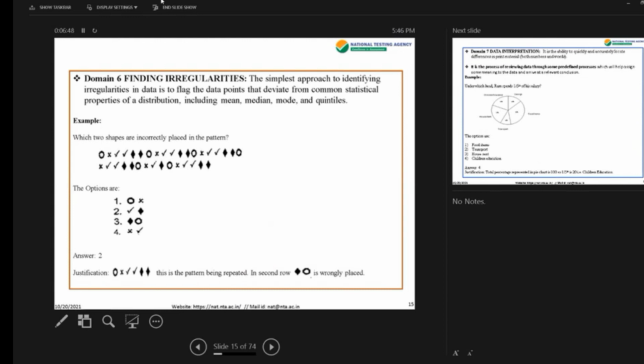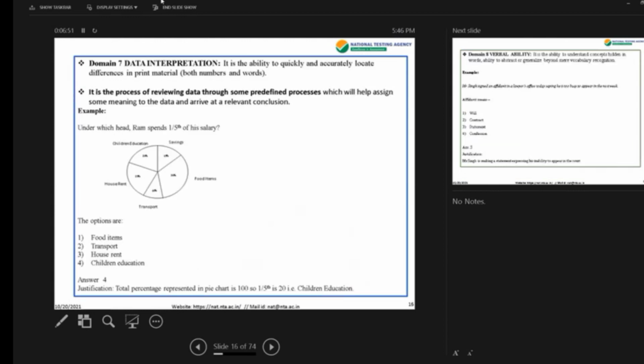Yes, next is domain 7, data interpretation. It is the ability to quickly and accurately locate differences in print material, both numbers and words. Example, under which head Ram spends 1/5 of his salary? Options are there, which percentages are mentioned, and the answer is 4. And the justification is total percentage represented in pie chart is 100, so 1/5 is 20, that is children education. Yes, next.